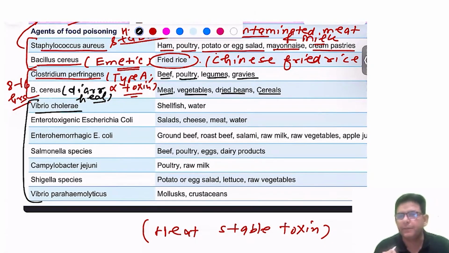Okay. Now, coming to those which are more than 16 hours. Vibrio cholerae. Vibrio cholerae infection mostly happens in the form of epidemics. But yes, these can also be the contributors, obviously the contaminated shellfish or contaminated water, that you already know.